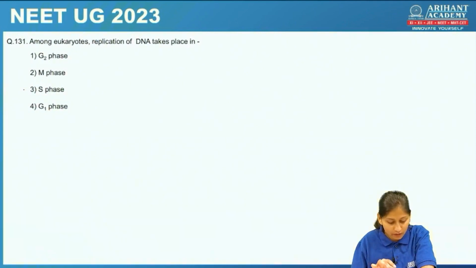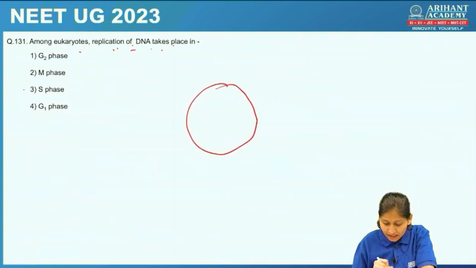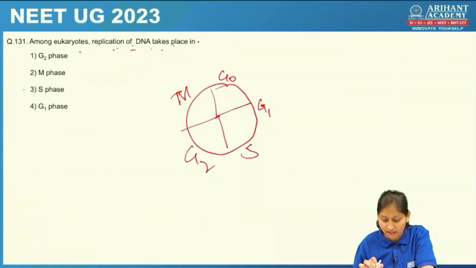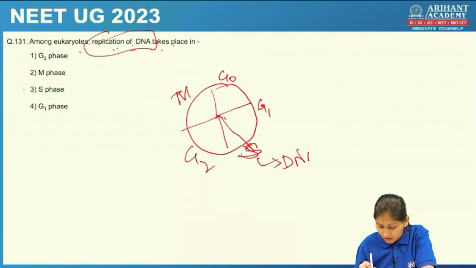Then question number 131. Among eukaryotes, replication of DNA takes place in. Replication of DNA would take place in which phase of the cell cycle, students? In cell cycle we know different phases are there. The M phase, G0 phase, then G1 phase, then S phase, and then G2 phase. Different phases are there. So here DNA replication is asked. Replication of DNA would take place in the S phase, students. This is related with the S phase, DNA replication.